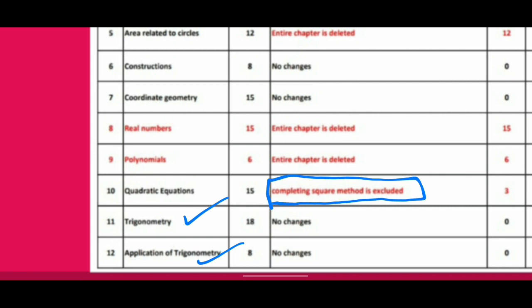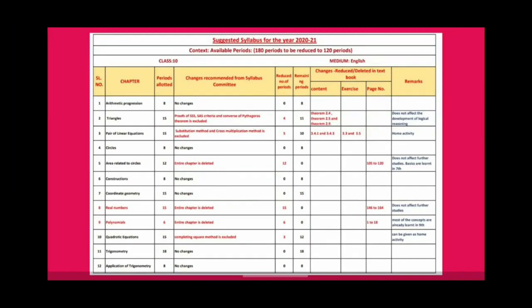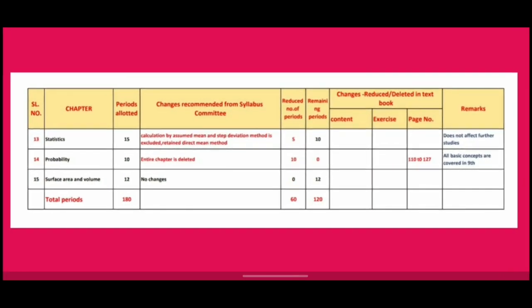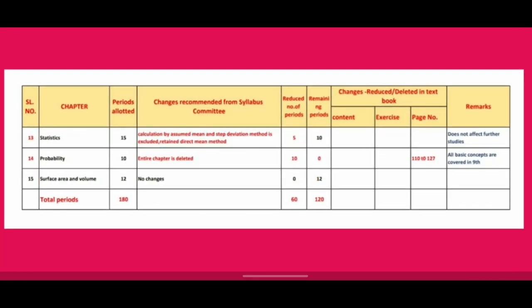Now we will go to the 13th chapter, statistics. Calculations by assumed mean and step deviation method are excluded. Retain the direct mean method because it does not affect your studies. Lesson number 14 is probability. In this again the entire chapter is deleted. Previously we had already seen 3 chapters deleted. This is the 4th chapter deleted from your portion.